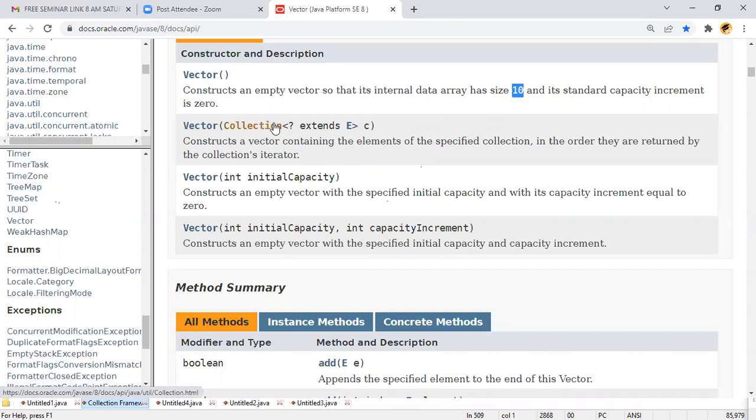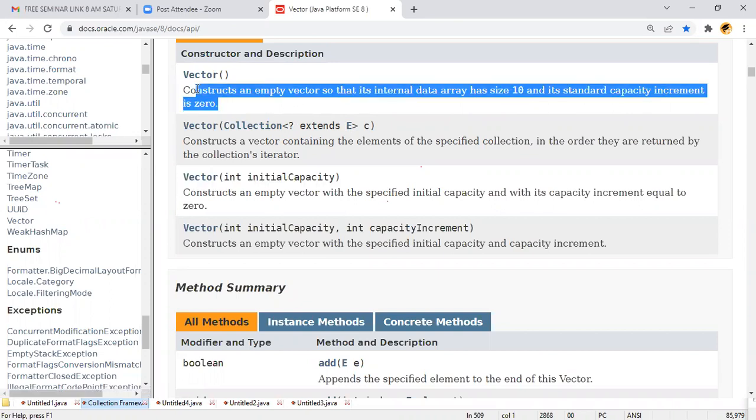Guys, vector of collection means what? Adding one collection's data into another collection, right? The third constructor is initial capacity. Here, once it reaches max capacity, what happens? Once it reaches max capacity, the capacity becomes double. Yes, in vector, once it reaches max capacity, the capacity becomes how much?